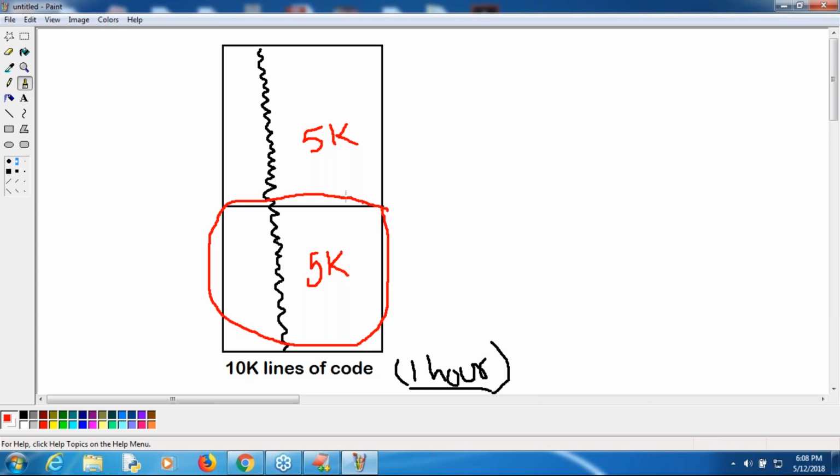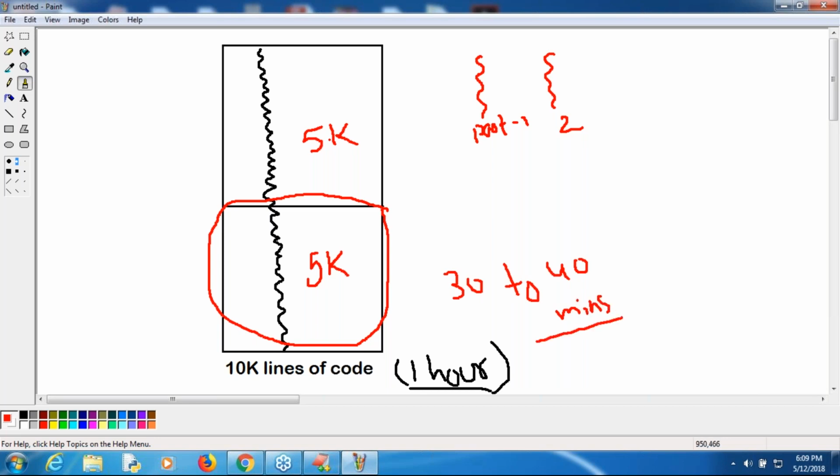What I will do is execute the first part and second part simultaneously. Are you getting it? This is the first part related flow. Next, sir, this one is the second part related flow. Both the flows are going to execute simultaneously, and within less time, maybe 30 to 40 minutes only, I can complete the total task. Everyone can understand, right?